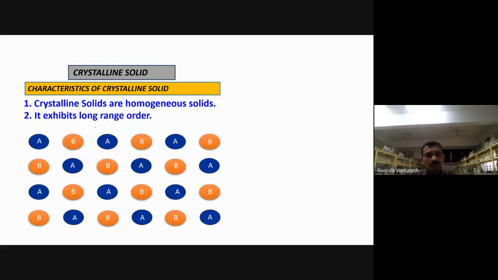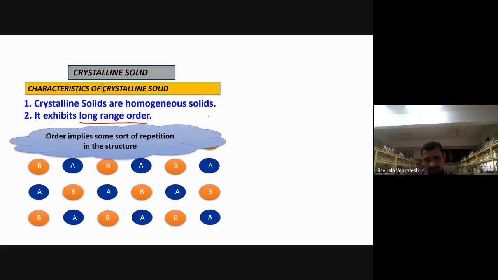Now, when you observe here, whenever they are placed like this, you are calling it an order. If you observe A, B, A, B, A, B, A, B, that means you are observing order. Generally, crystalline solids will have a long range order. See, A, B, A, B, A, B. This type of arrangement is a long range order.